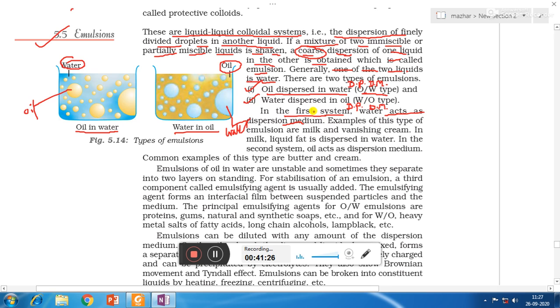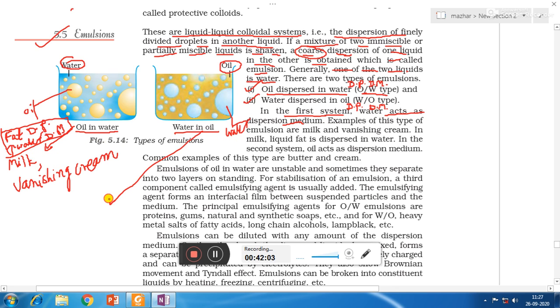Examples of oil in water are milk and vanishing cream. These two are examples of oil in water type emulsions. In milk, fat is the dispersed phase and water is the dispersion medium, so it is an oil in water type of emulsion.